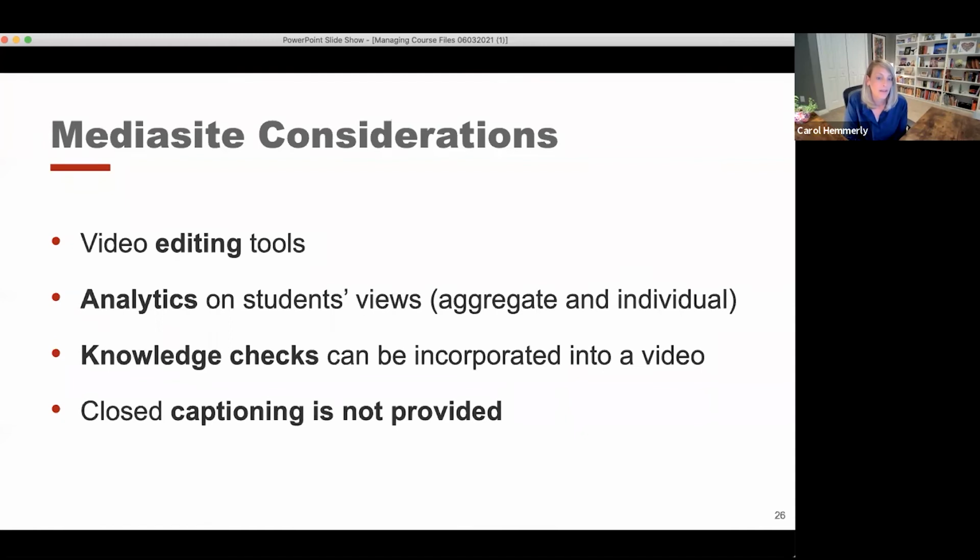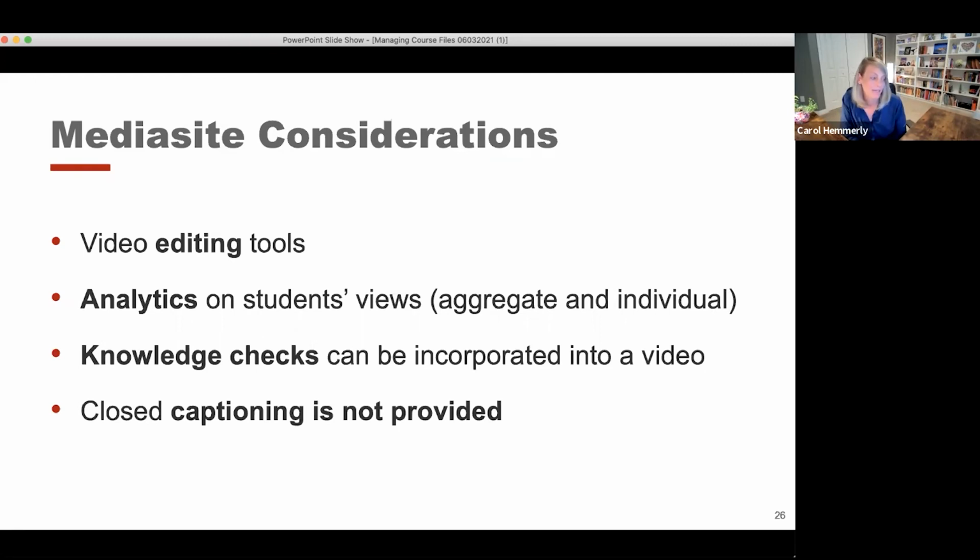You can also include knowledge checks into those videos. So if you are unfamiliar with what a knowledge check might look like, basically, if you have a longer video, you might decide to pause the video and pose a question to the student saying, explain the differences between something that was just mentioned in the lecture. And then that would require students to not only watch the lecture, but then sort of report out, this is what I just learned from this section of the video.